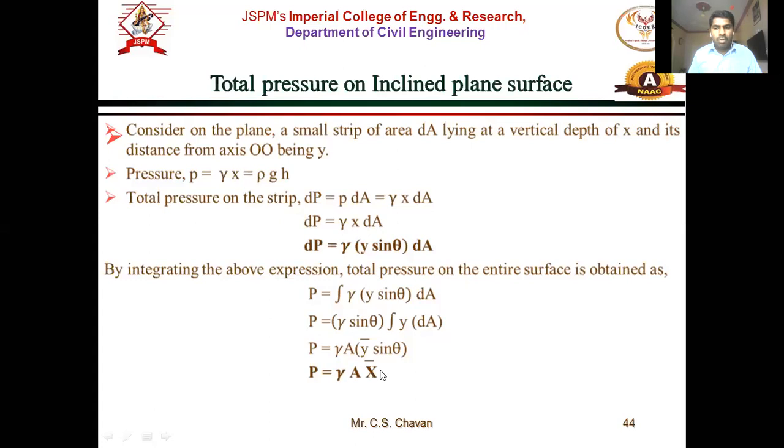You have to locate the centroid of that surface from the free liquid surface, that is, at what depth below the free liquid surface the centroid is located. If x bar is wrong, your answer for total pressure will be wrong. So with respect to the free liquid surface, what is the depth of the CG of that surface where the total pressure acts.